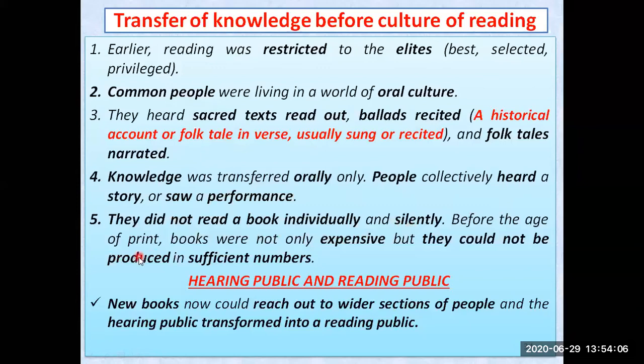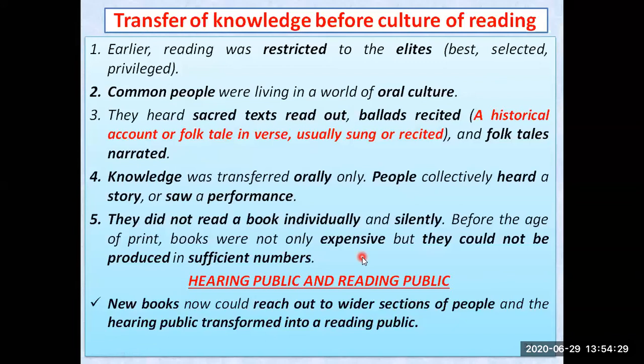Before the age of print, books were not only expensive, because we are talking about before the invention of the printing press, but they could not be produced in sufficient number also. है ना, एक तो पहले expensive भी थी book, and it was also not able to be produced in sufficient number.